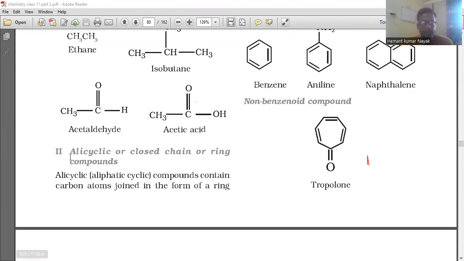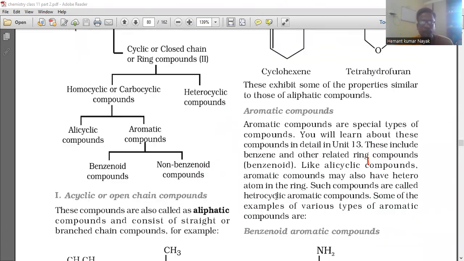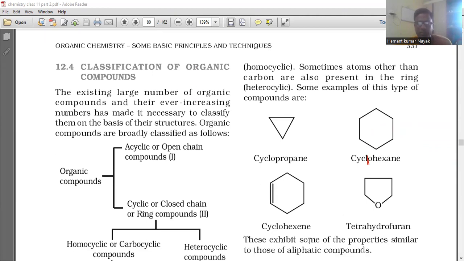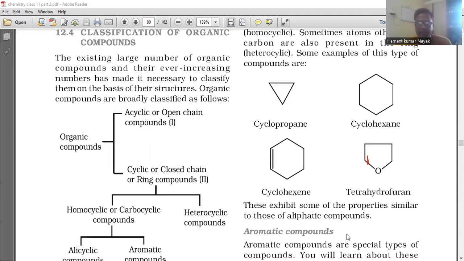Now the second thing is alicyclic or closed chain or ring compounds. Alicyclic, or aliphatic cyclic, compounds contain carbon atoms joined in the form of a ring. Homocyclic. Sometimes atoms other than carbon are also present in the ring. Heterocyclic. Some examples of this type of compounds are cyclopropane, cyclohexane, and tetrahydrofuran. This is the structure of tetrahydrofuran. These exhibit some properties similar to those of aliphatic compounds.